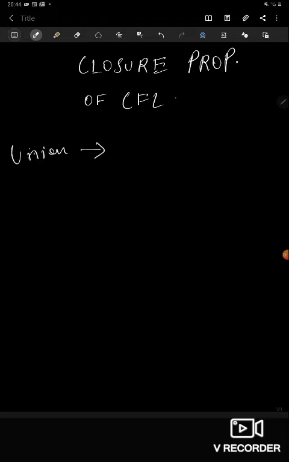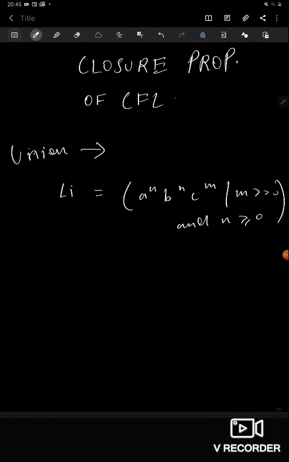What the union property says is that if L1 and L2 are two context-free languages, their union, L1 union L2, will also be context-free. For example, let's take an L1. L1 is a^n b^n c^m, where m is greater than or equal to 0 and n is greater than or equal to 0.